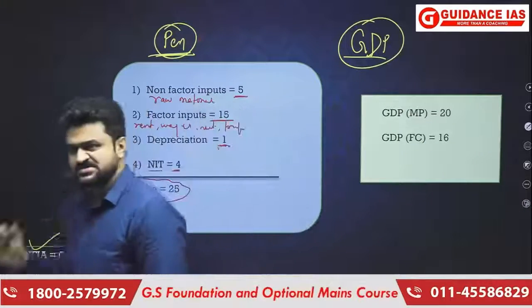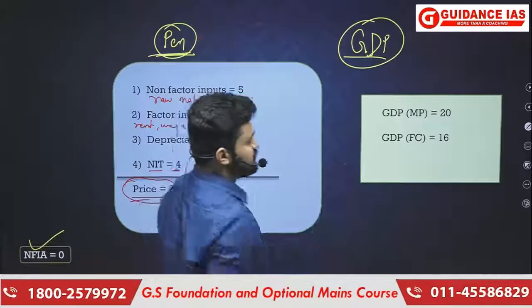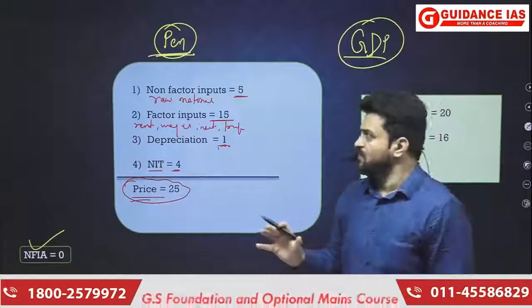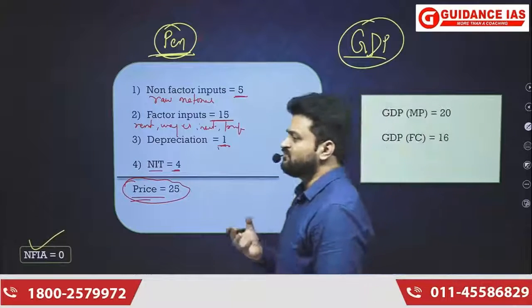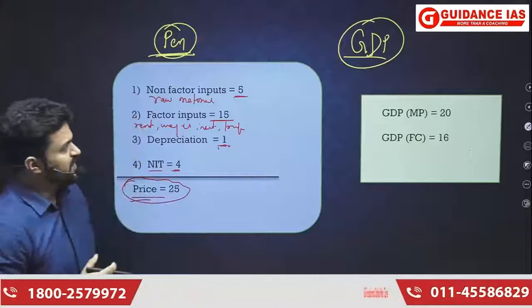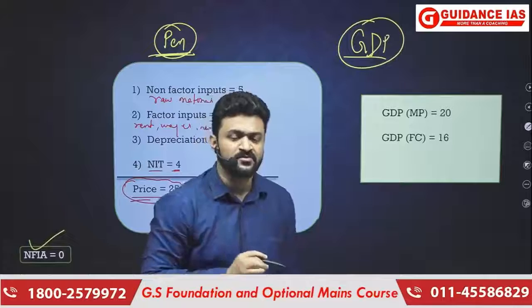And through this illustration, I'm going to tell another fact about GDP, that in calculation of GDP of a country, although we are concerned about the money value of final goods and services produced in the economy, but in that calculation, the value of non-factor inputs is not included.